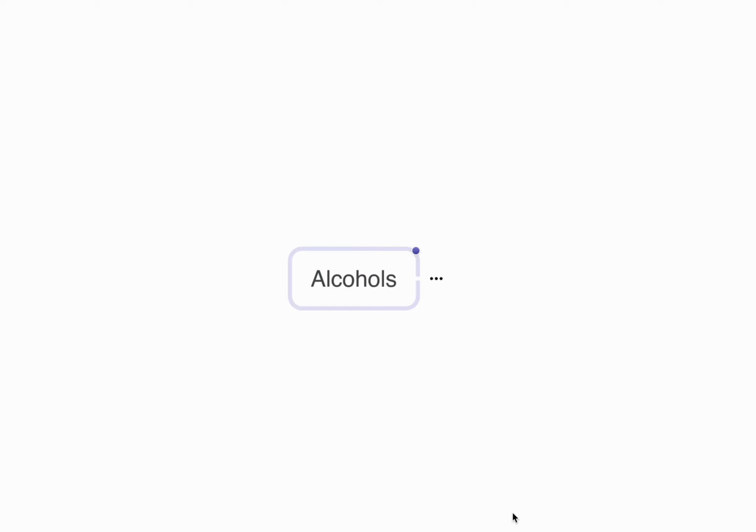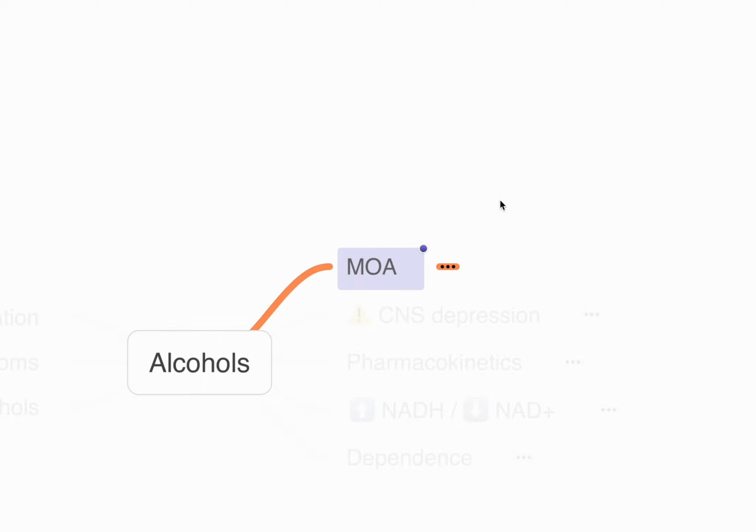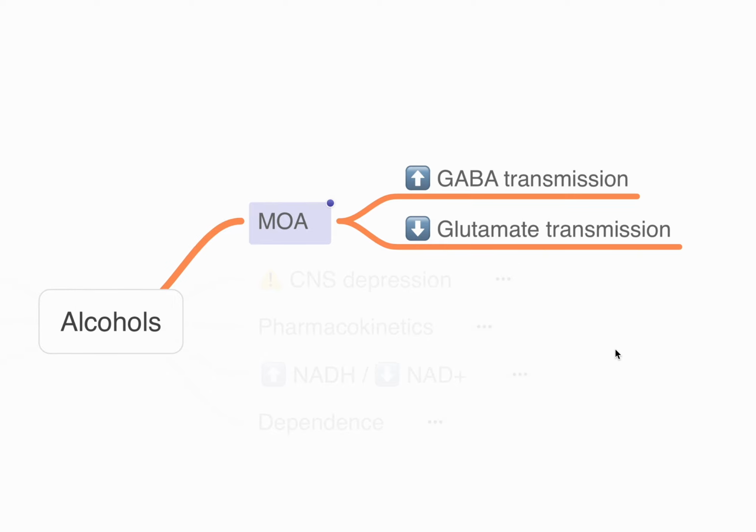Today we are going to do a review of the pharmacology of alcohols using what I call a review map. These are the various topics that we're going to discuss. We'll start off with the mechanism of action of alcohol. Now, alcohol is a CNS depressant and it's able to cause CNS depression by both mechanisms.